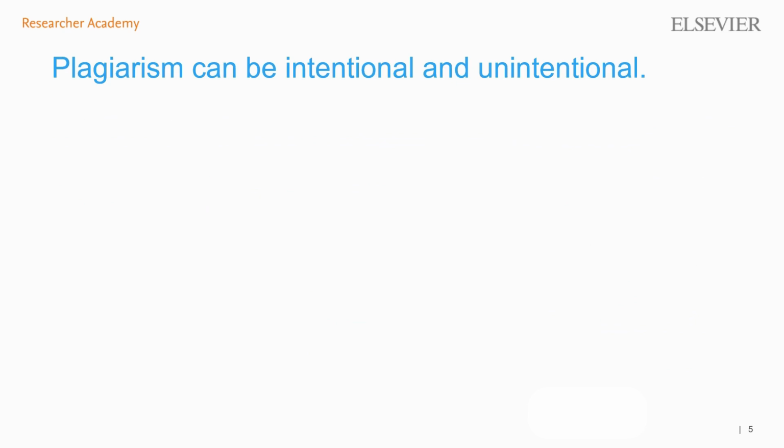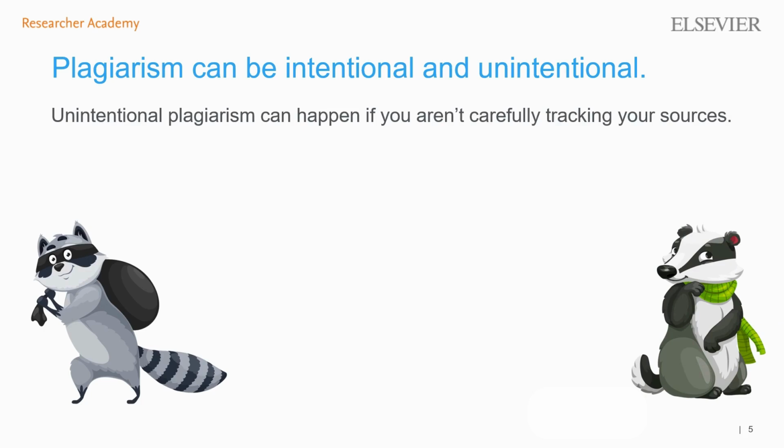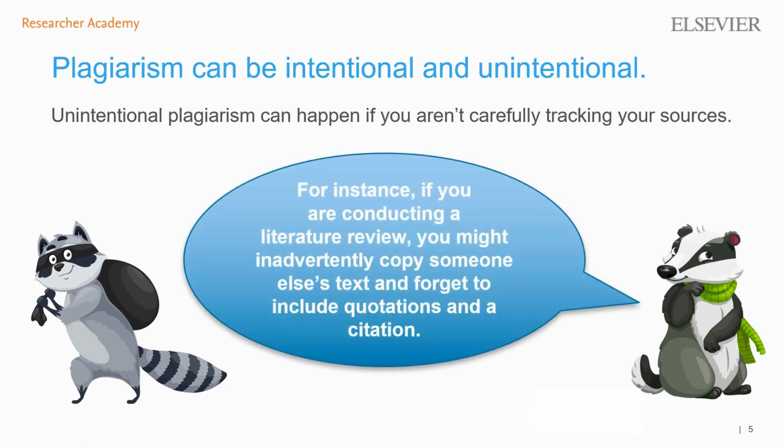Plagiarism can be intentional and unintentional. Unintentional plagiarism can happen if you aren't carefully tracking your sources. For instance, if you are conducting a literature review, you might inadvertently copy someone else's text and forget to include quotations and a citation. It's best to avoid cutting and pasting from previously published articles and always write in your own words, or to carefully note sources as you write.